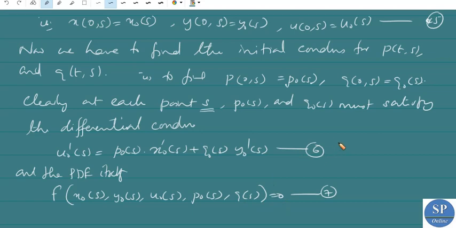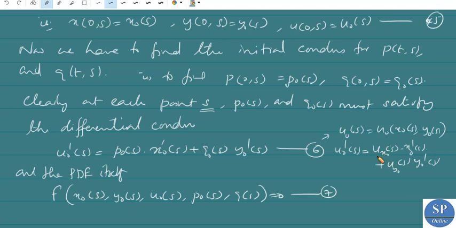Now this condition is obtained as follows. Actually, the sixth condition comes from u naught of s equal to u of x naught of s, y naught of s, right? So u naught dash of s is nothing but u_x at the point s into x naught dash of s plus u_y at s into y naught dash of s.